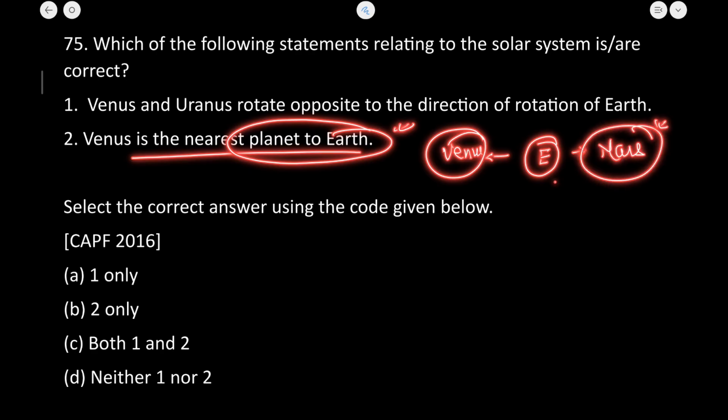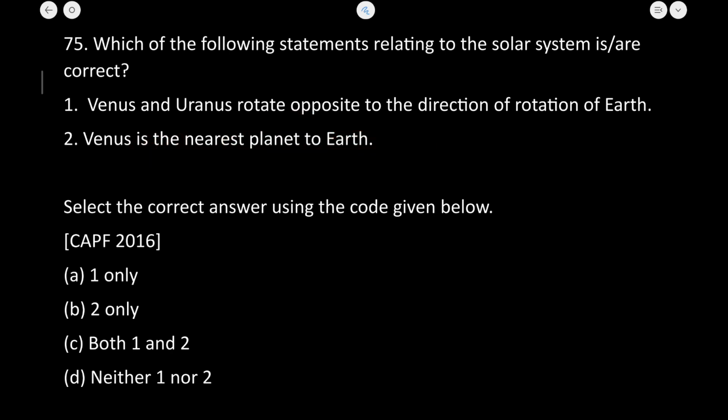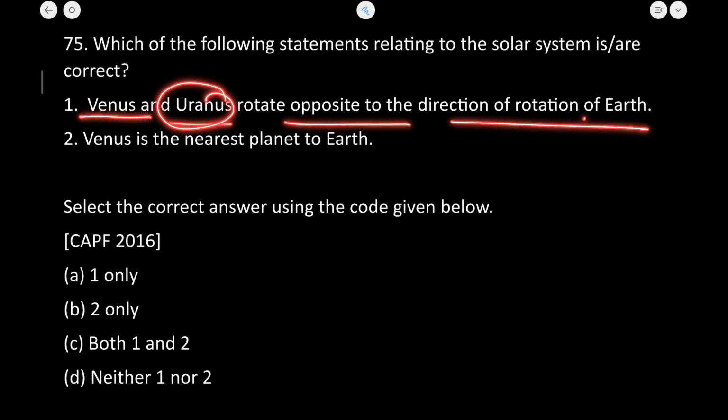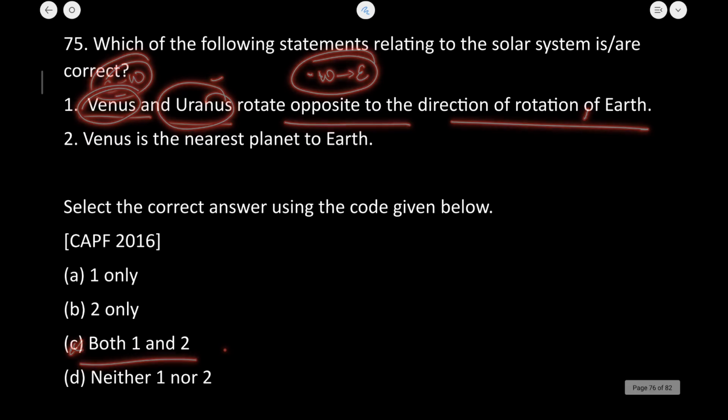So the second statement is absolutely correct. The first statement is also absolutely true: Venus and Uranus rotate in the opposite direction to that of the Earth. Venus rotates clockwise while the Earth rotates counterclockwise. It means Earth moves west to east, whereas Uranus and Venus move east to west. So both of the given statements are absolutely correct.